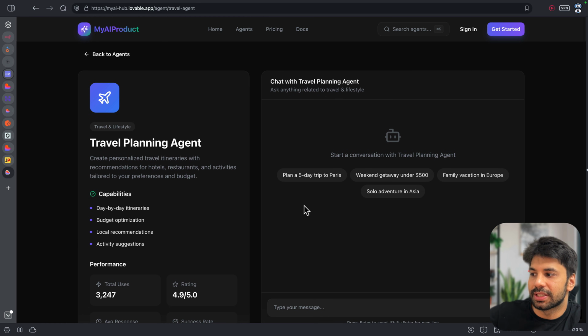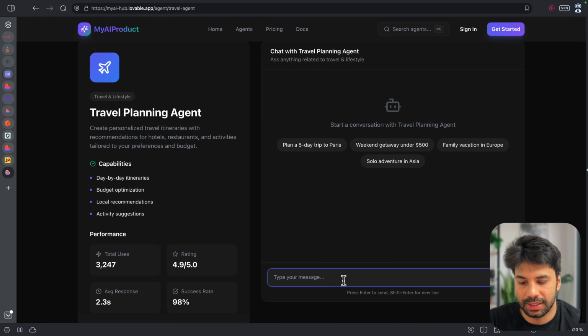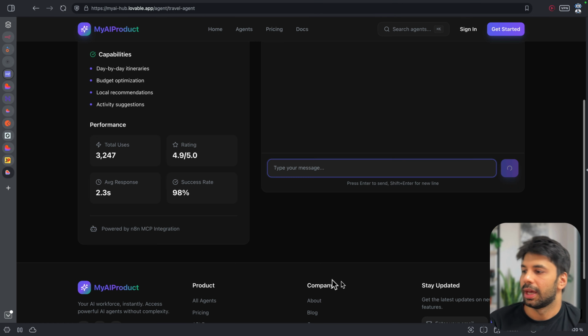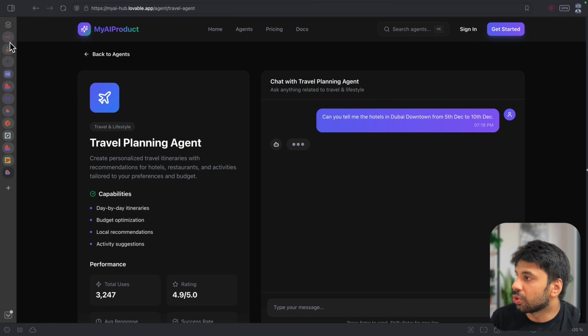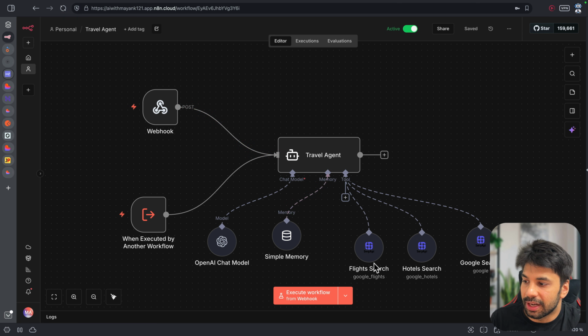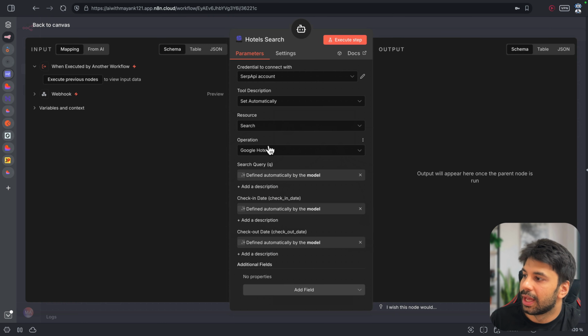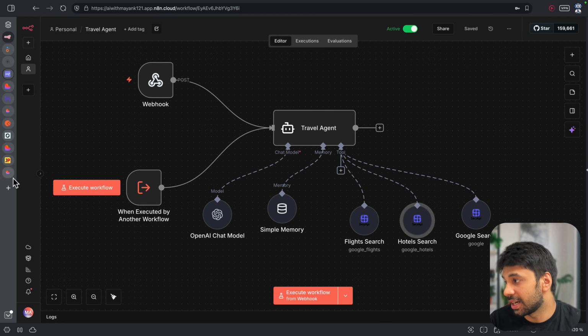Now here you can just give some overall idea. So let me search. Let's say, can you tell me the hotels in Dubai downtown from say 5th December to 10th December. Now, since all the backend has been very nicely handled by n8n and you have created agents which are working, right? If I go and show you the travel agent, it is having different tools. So it is having this hotel tool as well, in which it can search via Google Hotels the query, check-in date, check-out date, all the things, and then get me the answers. So understand how good it is.